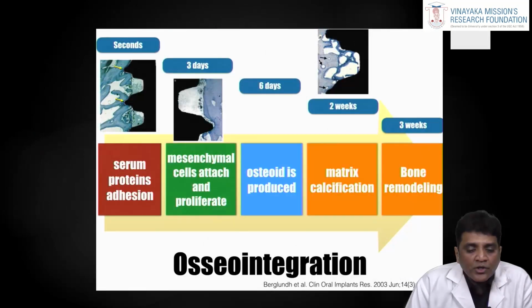So when you are talking about osseointegration, within seconds after the osteotomy preparation, the serum proteins attach to the implant surface. Then within 3 days, the mesenchymal cells attach and proliferate. In 6 days, the osteoid is produced over the implant surface. After 2 weeks, the matrix calcification will take place, and at 3 weeks, bone remodeling will start to occur. But the mineralization and calcification will take place at around 6 months. So the loading of the implant should be delayed, so that the healing around the implant surface will be complete.